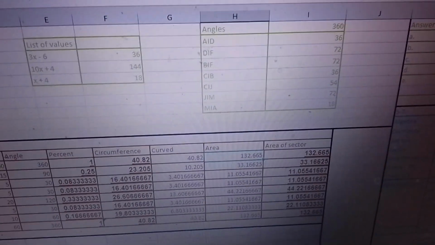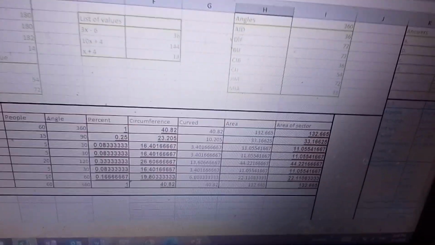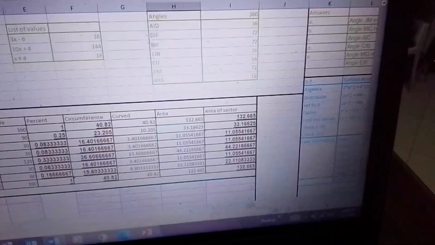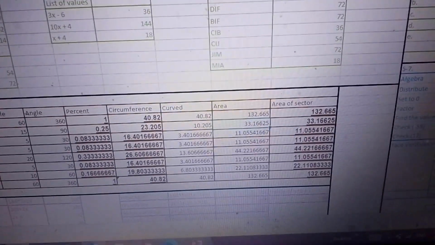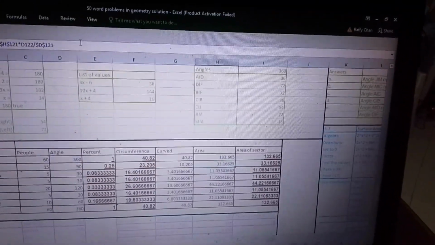And then to get the area of every sector of the circle, it's always 3.14 times the radius squared, then times the angle that you want, divided by 360. So yun yung ginawa namin. In this formula, what we did here is, ganito yun.